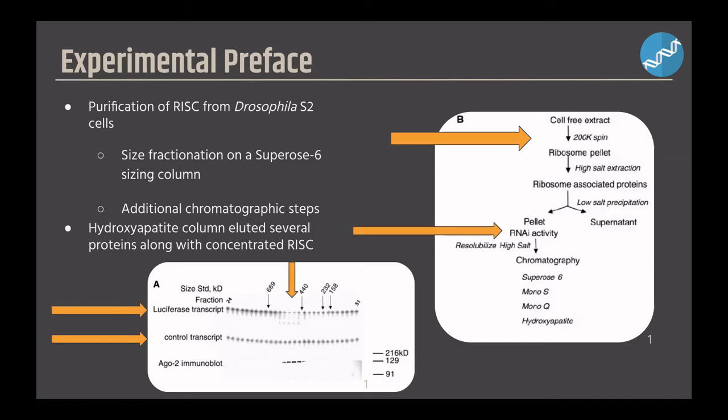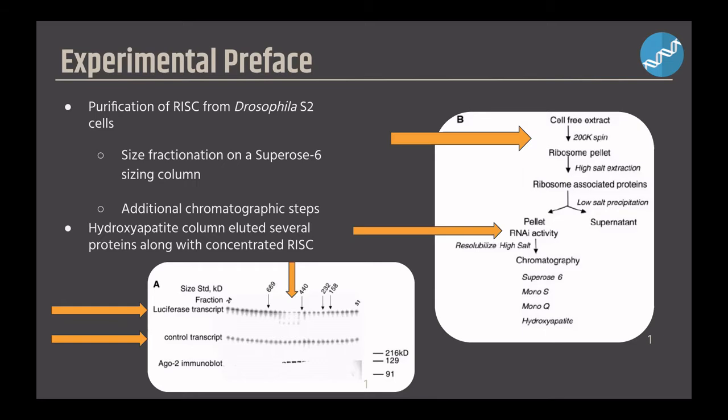The fraction containing peak RISC activity in the Superose 6 column, the one with the least expression of luciferase, was then loaded on a Mono S column and assayed. This was done in the same manner for the Mono S column being placed into the Mono Q column, both of these being ion exchange chromatography columns. This was repeated yet again by taking the fraction with peak RISC activity of the Mono Q column to the hydroxyapatite column and was assayed.